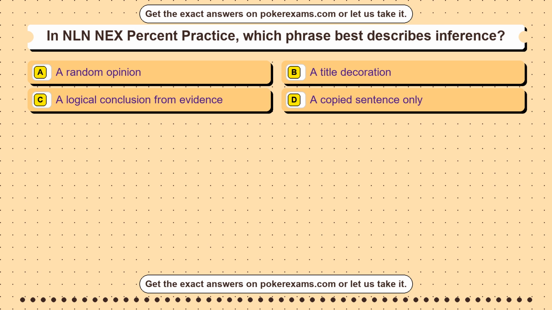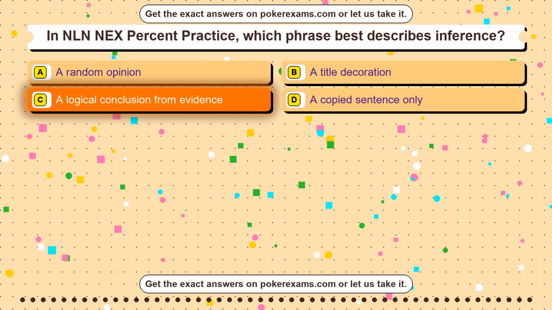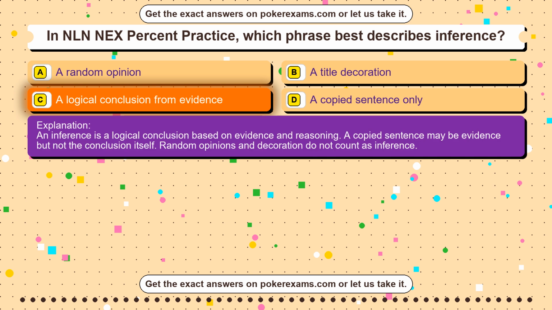Question 43. Which source would best support a historical claim? Option A, Cartoon only. Option B, Advertisement slogan. Option C, Primary document. Option D, Random comment. The correct answer is option C. A primary document provides direct evidence from the time or event being studied. A random comment is weak evidence, a cartoon may show opinion, and an advertisement slogan is persuasive rather than neutral. Strong historical answers rely on reliable sources.